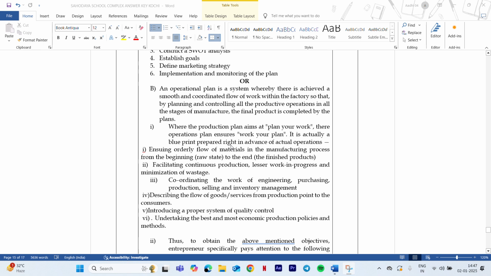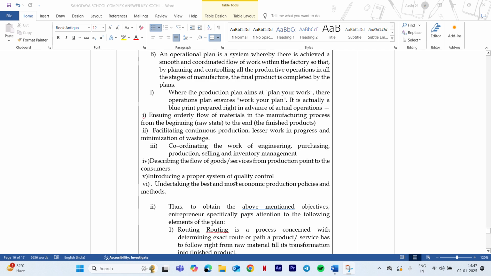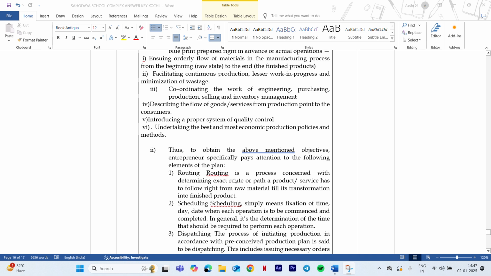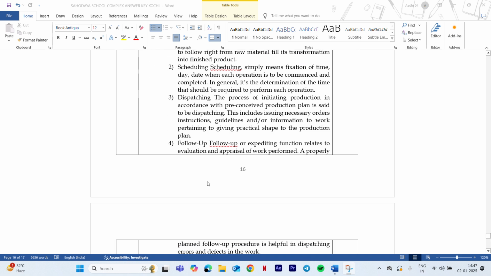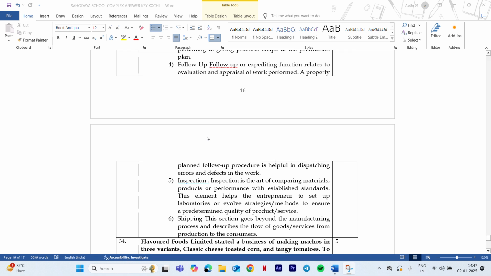Now moving on to the next question, that is operations. The first question is, you have to define what is operational strategy. Next, what are the objectives of operational strategy? You need to explain the objectives. Then the second question, what are the elements of operational plan? The elements are routing, scheduling, dispatching, follow-up, inspection, and shipping. So these are the 6 elements of the operational plan.